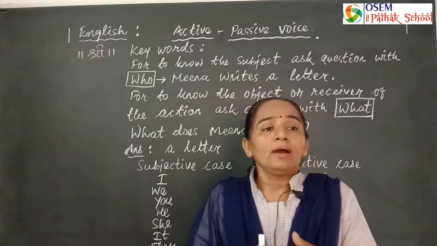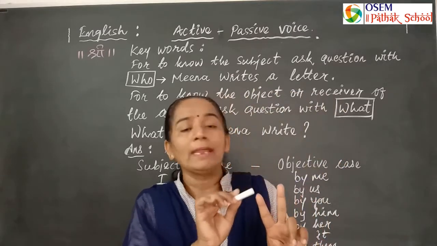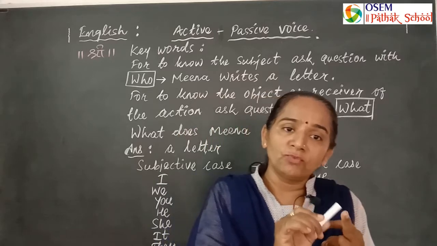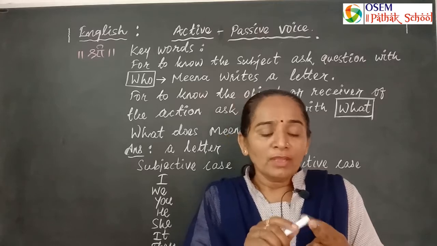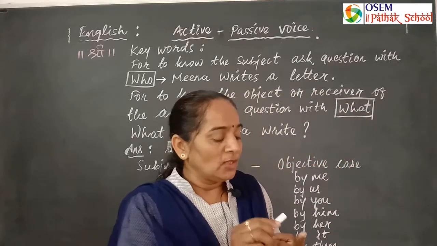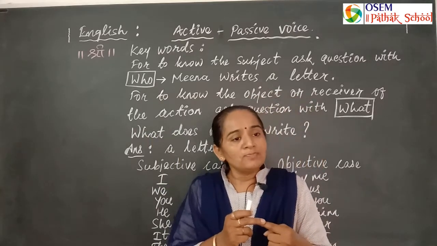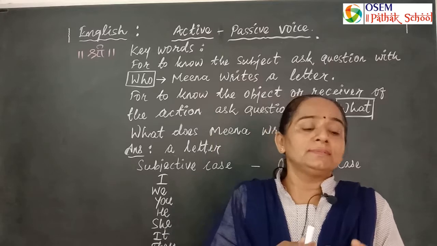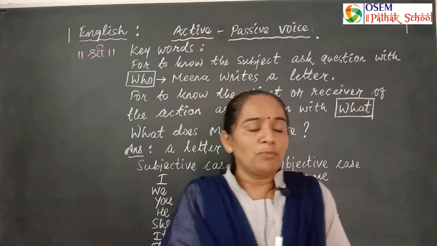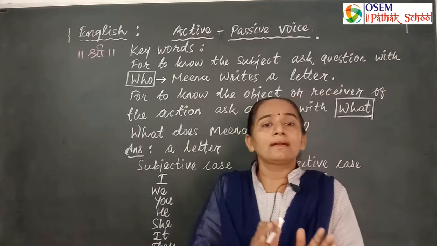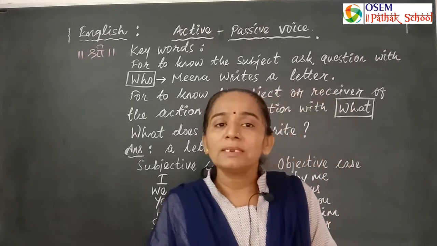So the keywords of active passive voice are to ask the question with who and what. If you ask the question who, the answer you get is the subject and a pronoun too. If you ask the question with what, you find the receiver of the action, the object. Sometimes the action is done by someone, for example, the cycle is repaired by someone, or someone has repaired the cycle.